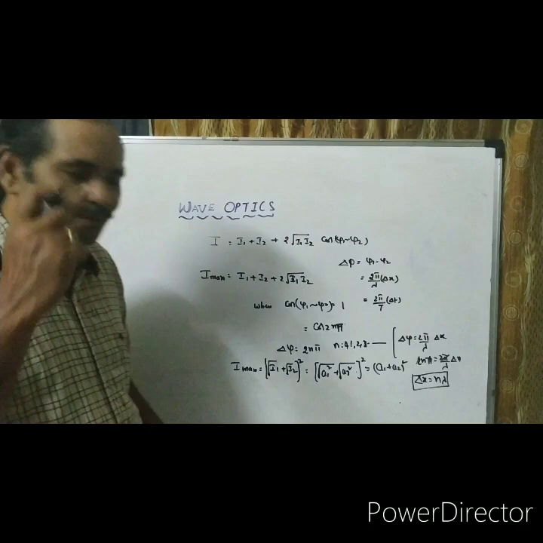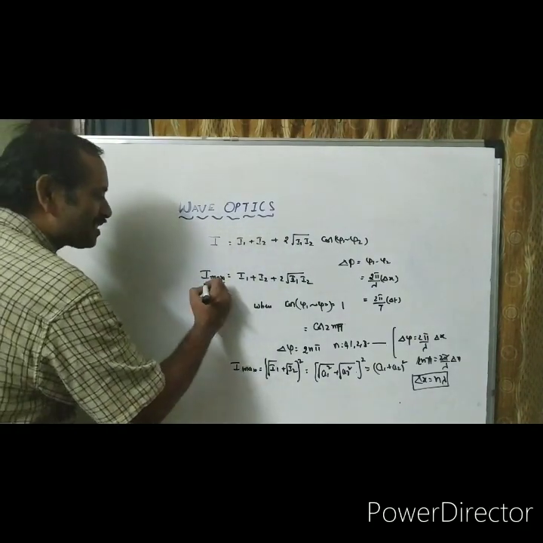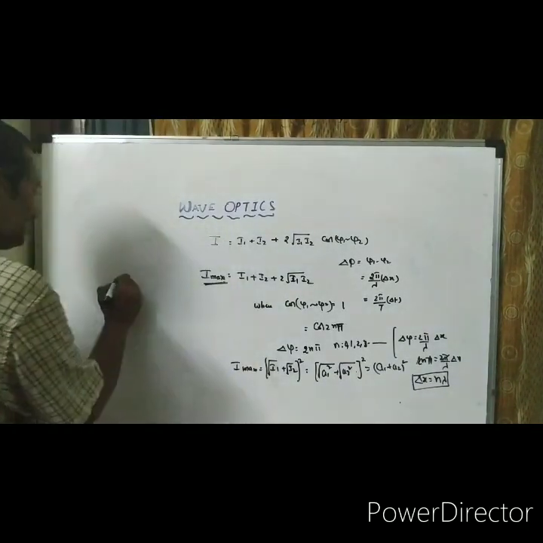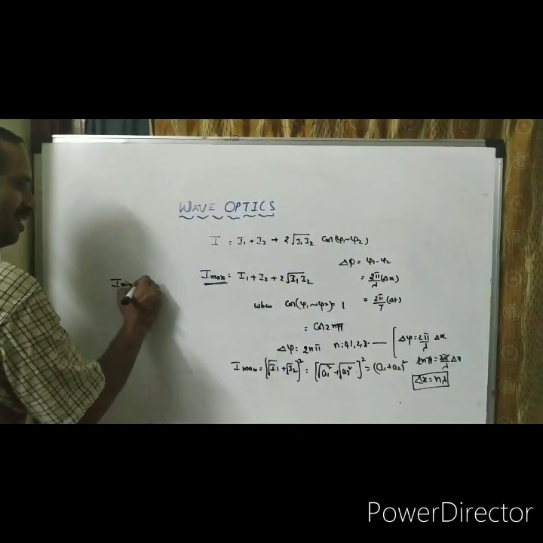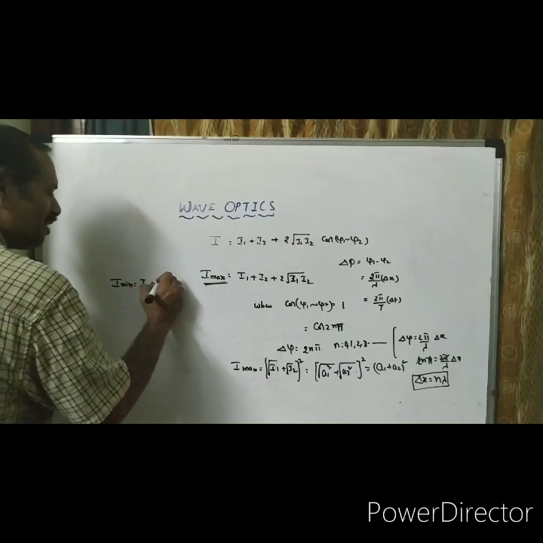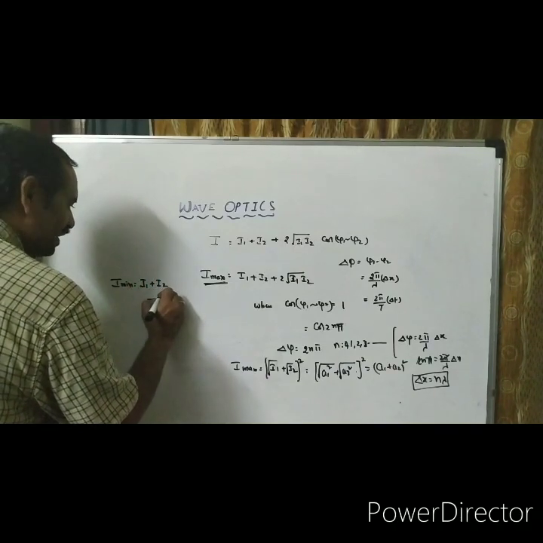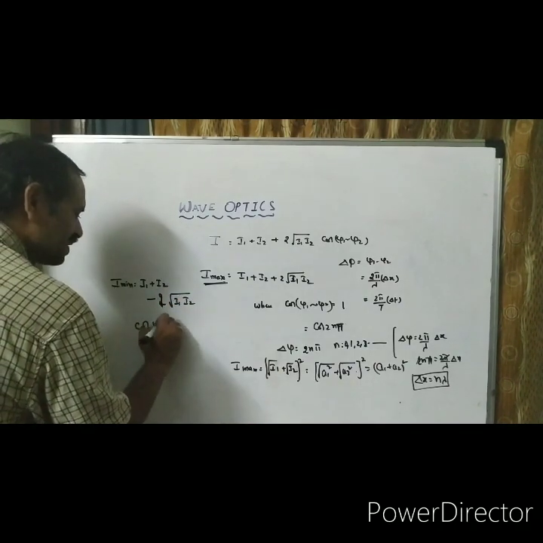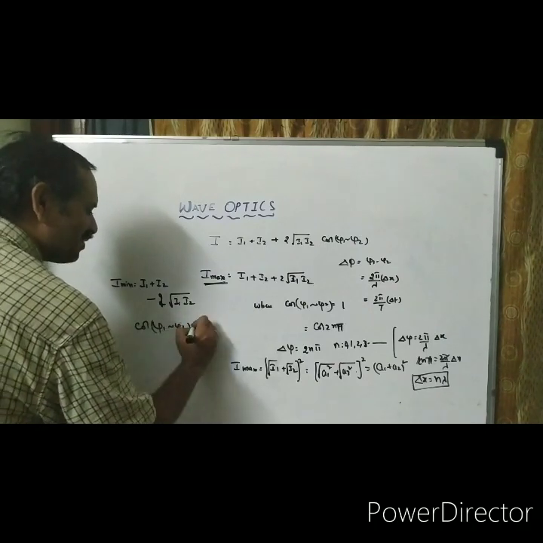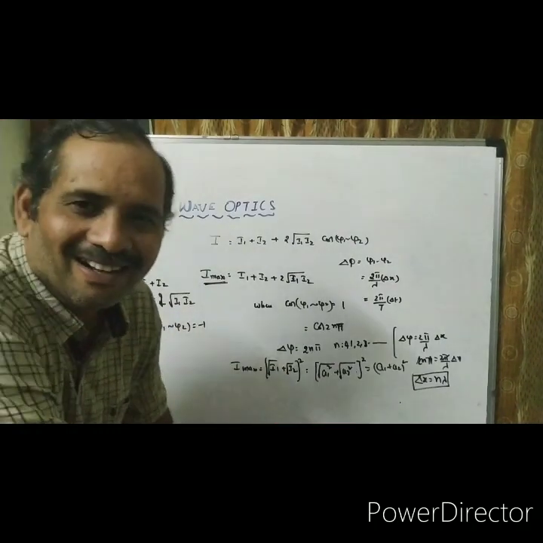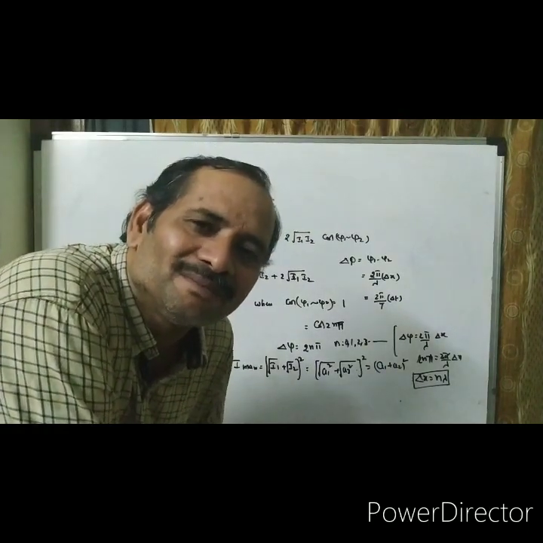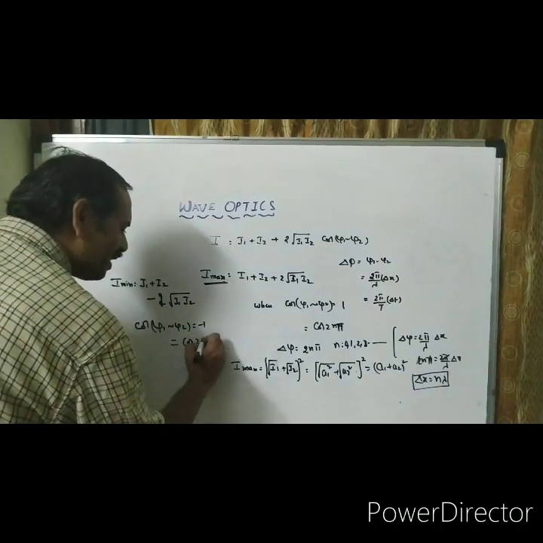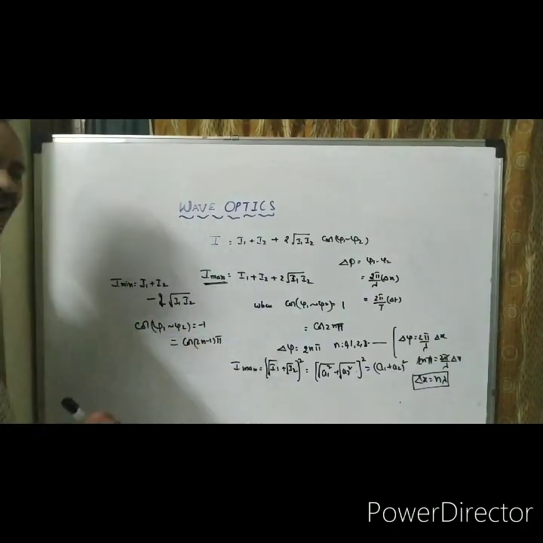Next. So once you listen to the condition for max, then what about min? How to get minima? I minima equal to root I1 plus I2 minus 2 root I1 I2. When is this possible? When cos of phi1 minus phi2 is equal to minus 1. Even multiples of π give plus 1, odd multiples of π give minus 1. Then cos of (2n minus 1) into π gives the condition for min values.